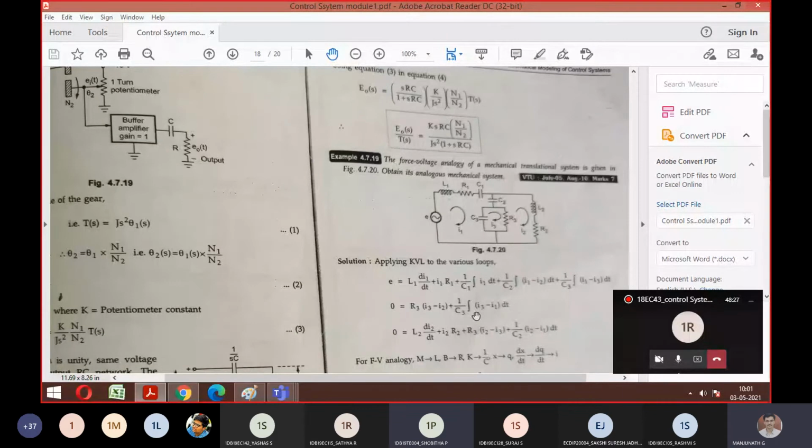Last equation. You should tell this equation correctly now. Don't make a mistake. 0 equals M2 d square x2 by dt square, double differentiation, acceleration. I am replacing d by dt as double differentiation, and I2 with x2. Make it simple. R2 is replaced with B2 into dx2 by dt, the differentiation of x2. Correct?